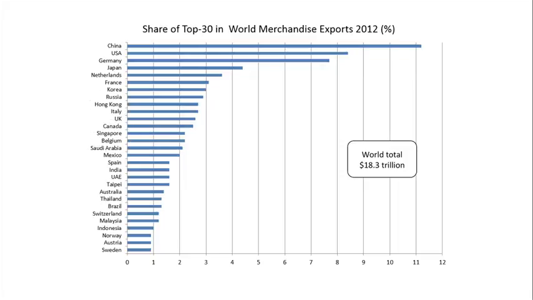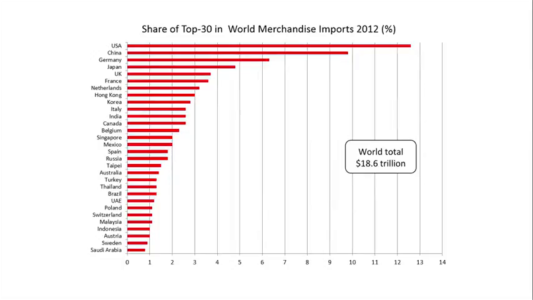If we turn now to merchandise imports, we find the United States in the leading position, followed by China, and then the world's industrial countries. Again, Hong Kong and Singapore are high on the rankings because of re-exports. The totals differ slightly, partly because import figures also include freight costs, and partly because of timing. Goods sometimes leave ports long before arriving at their destinations.